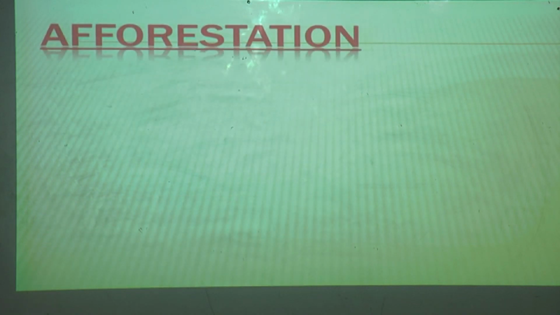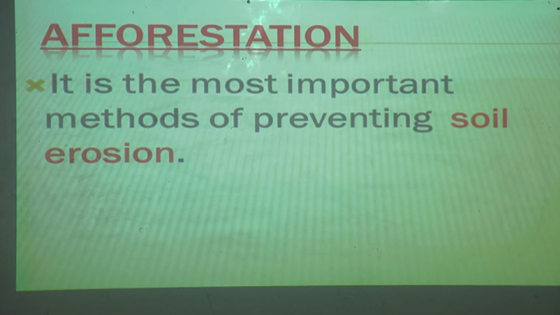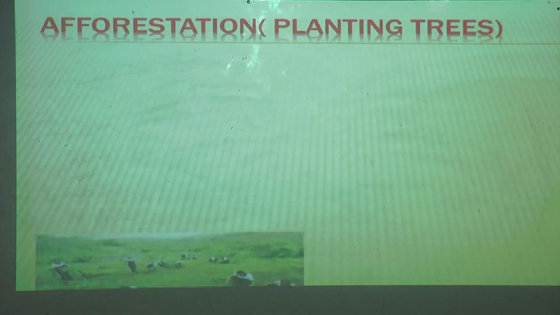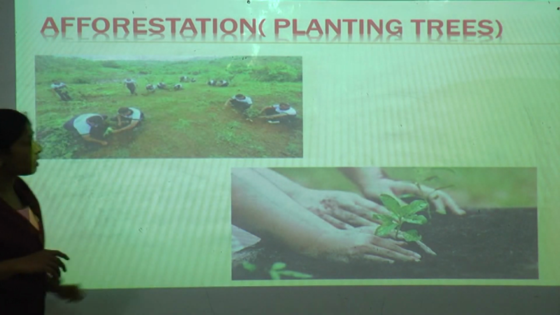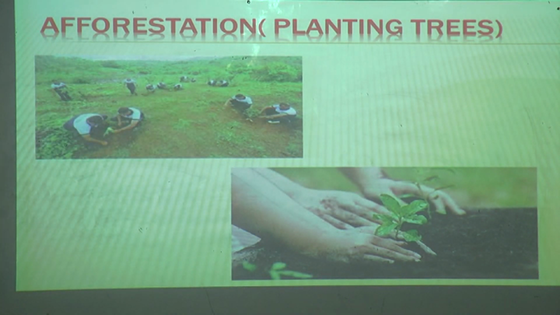Now afforestation, how we can save the soil from erosion. Let us see it here. The most important method of preventing soil erosion is afforestation. What can you see, students, here? What are they doing? They are planting the trees. Can you see this? I tell you, all the students, you also do the same thing. Okay? Plant more and more trees.